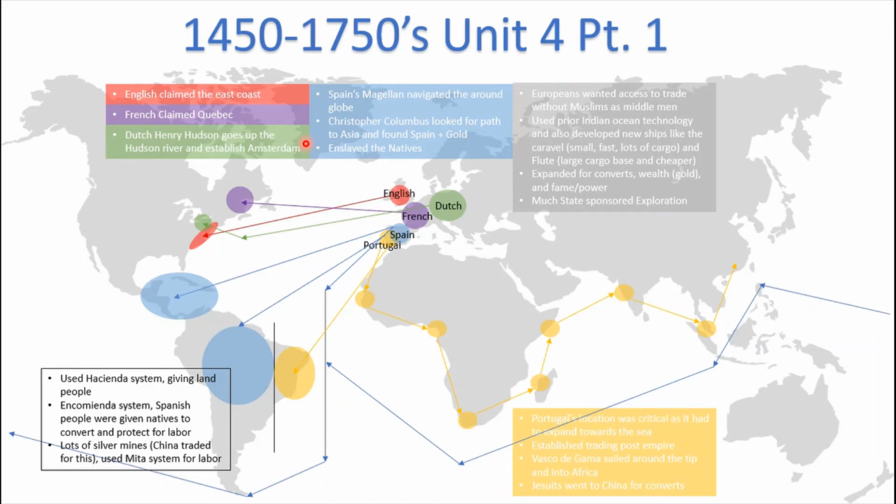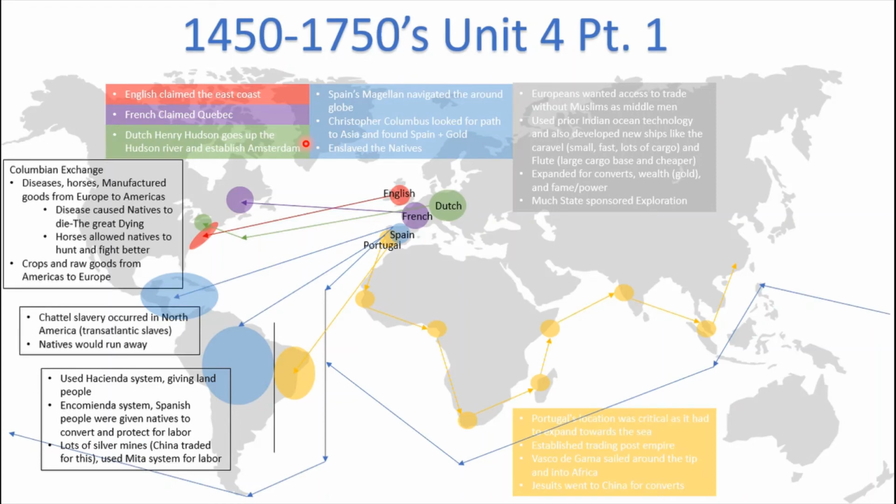Finally, there was lots of silver mines. When they found these silver mines, China would trade immensely for this, causing silver to flow into China. As we know, the saying would be that silver would go around the globe and then fall right back into China. Finally, they used the Mita system for labor. And Mita system is basically a tribute system, but for labor, basically saying that the people there would have to do some public works, and this would help a lot for silver mines, as each native tribe would have to send some people to work in these silver mines.